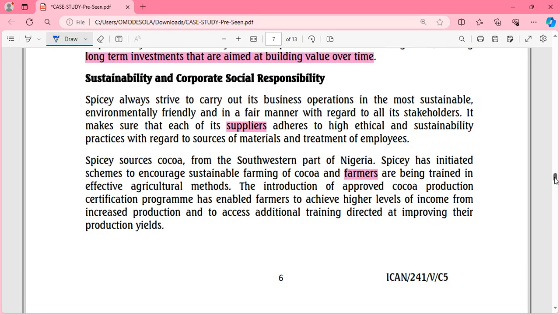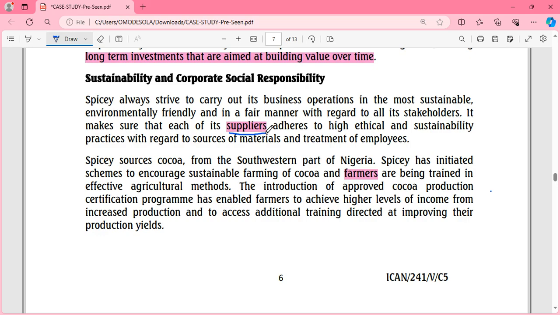From this, the summary of everything is that Spicy does not joke with sustainability. You understand? It strives to carry out its business operations in the most sustainable and environmentally friendly manner, and it regards all its stakeholders. In fact, it even goes further to include its suppliers.